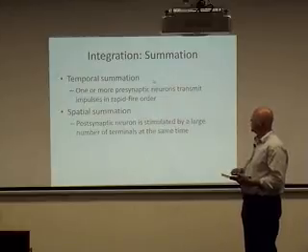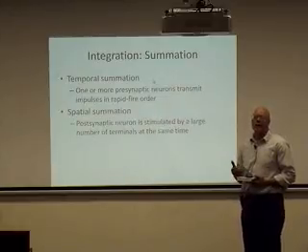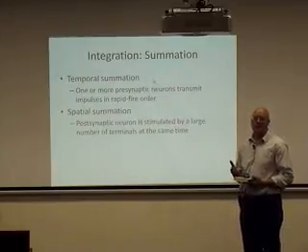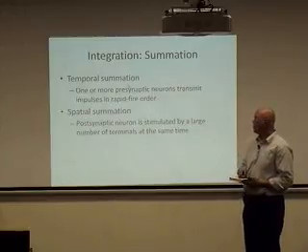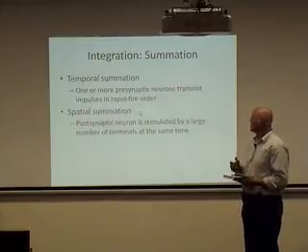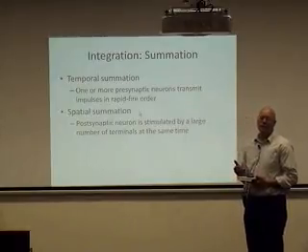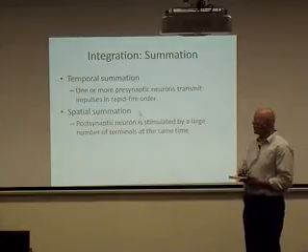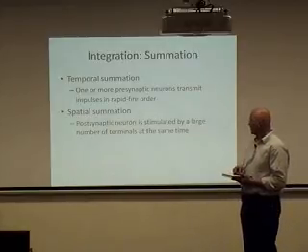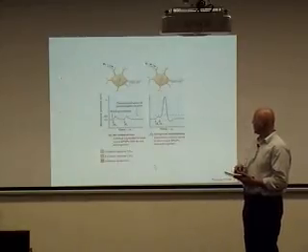And we have two types of summation. We have temporal summation. Temporal summation is adding up EPSPs and IPSPs over time. Temporal refers to time. We also have spatial summation. In this case, we're adding up EPSPs and IPSPs over different spaces, over different parts of the cell body and the neuron. So let's take a look at that.